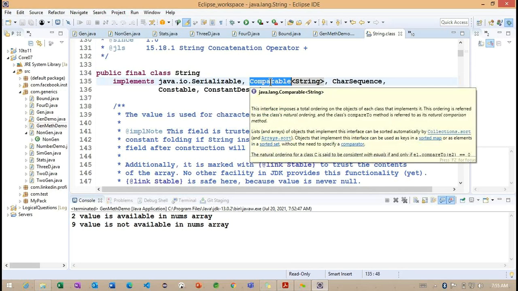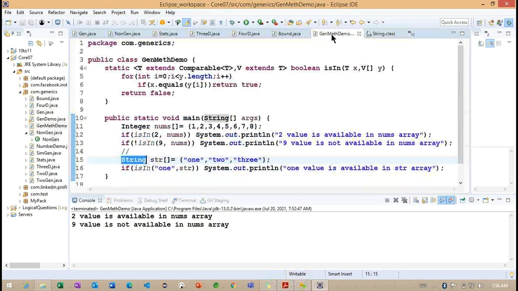So string is extending comparable or not. Getting the point? So whatever the condition we are making here, this is important. The type here, what is the type we are creating? String here, right? Which is extending this particular comparable, and values here.